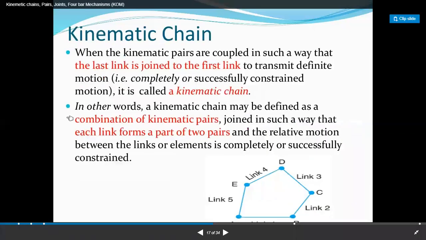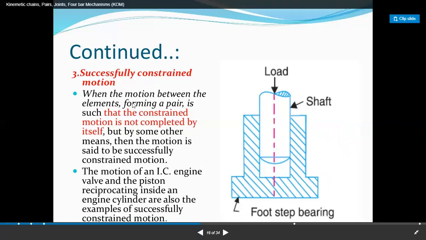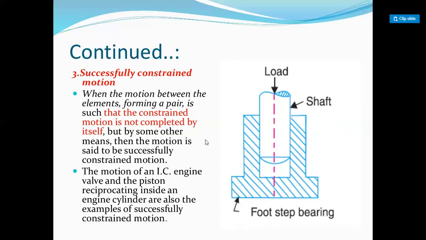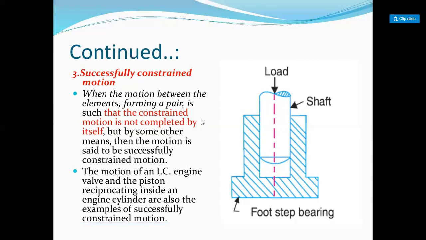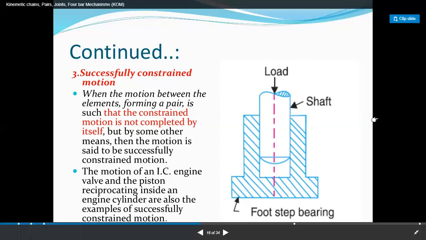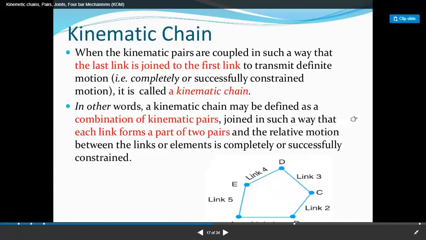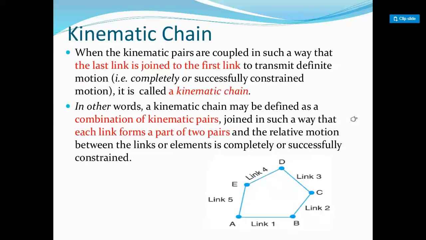Then the motion is called successfully constrained motion. An example is a foot step bearing and shaft. When the motion between the elements forming a pair is such that the constraint motion is not completed by itself but by some other means, then the motion is said to be successfully constrained motion. The motion of IC engine valves and the piston reciprocating inside an engine cylinder are also examples of successfully constrained motion.